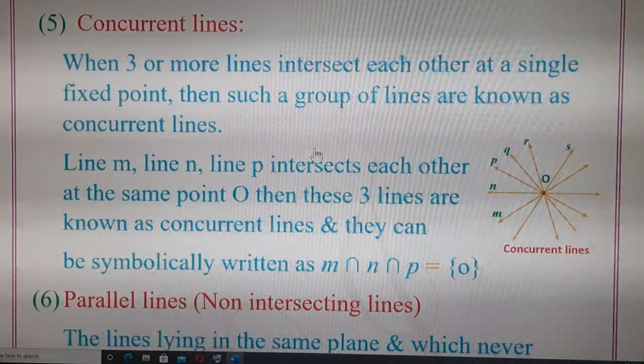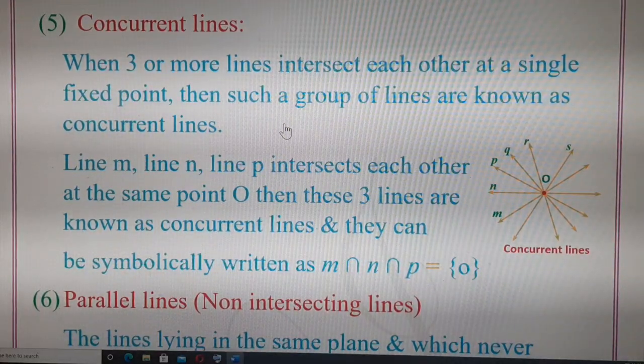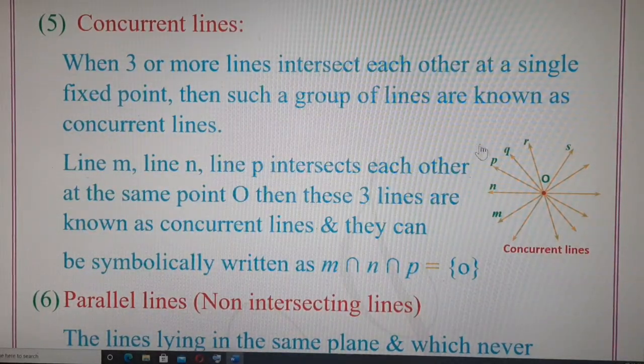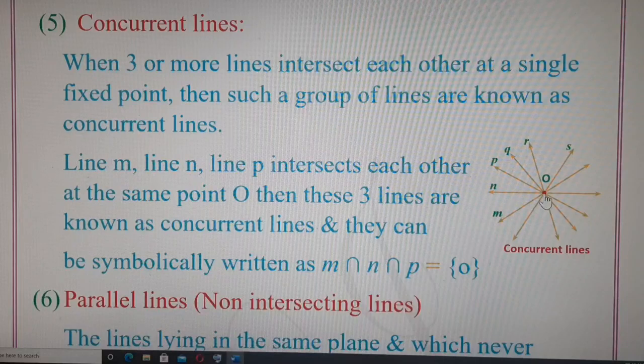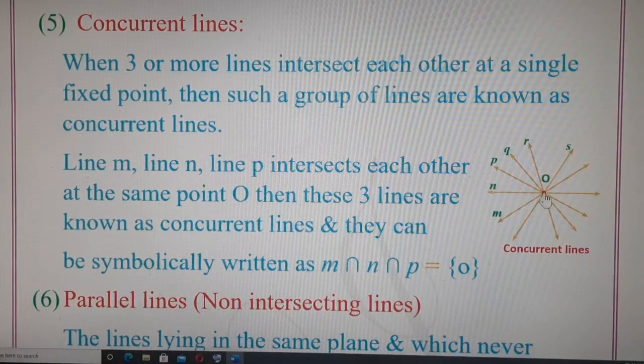But the main difference we have to understand is that many lines will intersect at the same point. Then those lines are known as concurrent lines. When 3 or more lines intersect each other at a single common point or at a single fixed point, then such a group of lines are known as concurrent lines. So let me repeat, children. When many lines intersect at a single common fixed point, then those lines are called concurrent lines.